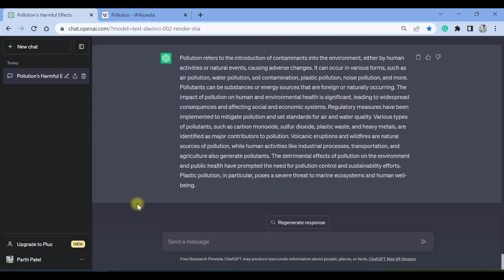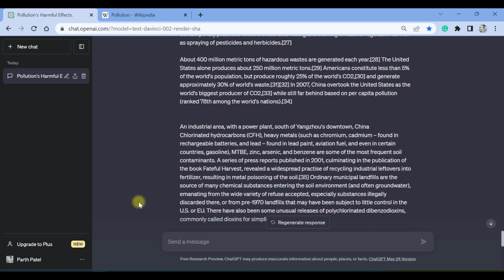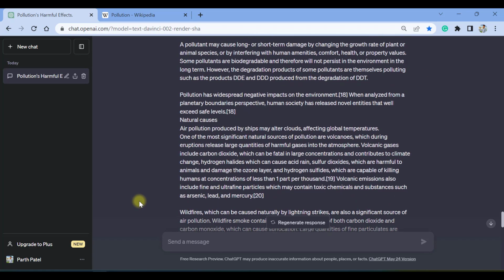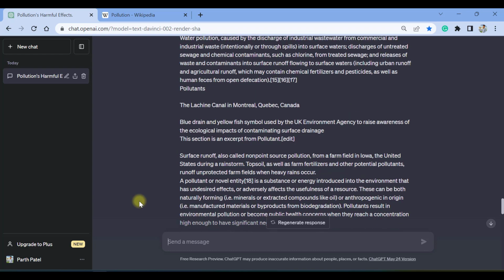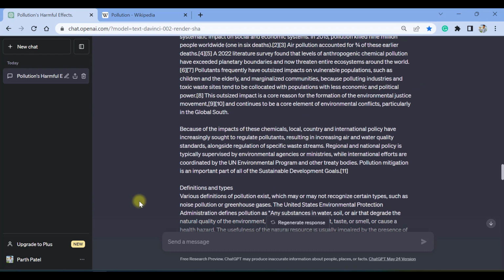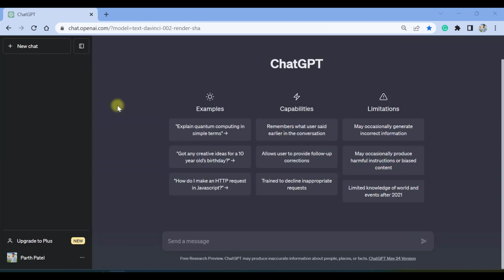Wow. ChatGPT has created a simple and short paragraph for you from all the bunch of paragraphs which you have copied. And you can see how lengthy those paragraphs were and how much time you would have invested if you hadn't used ChatGPT. Isn't that pretty cool?